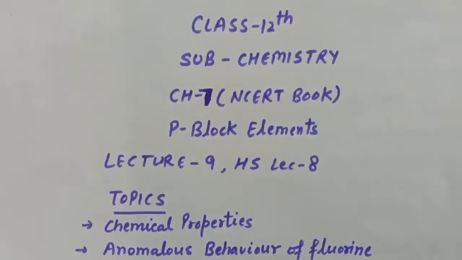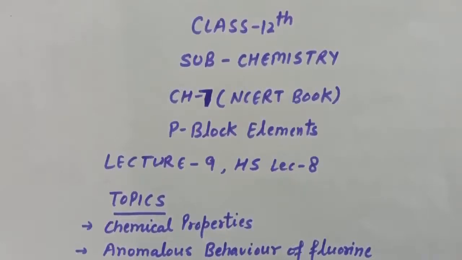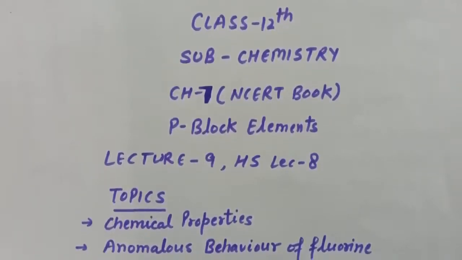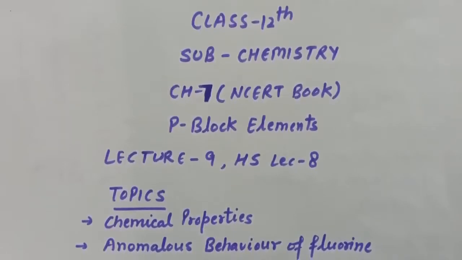Good morning everyone. This is class 12th, subject chemistry, chapter 7 of NCERT book, P block elements, lecture number 9. In this lecture, I will be discussing the anomalous behavior of fluorine and chemical properties of group 17th elements. In the end of this lecture, I will be discussing the homework that I gave you in lecture number 8.